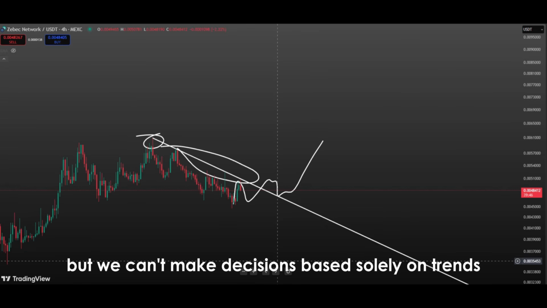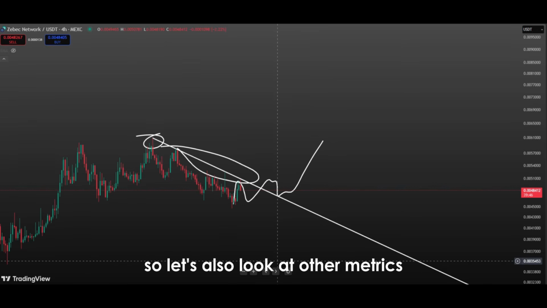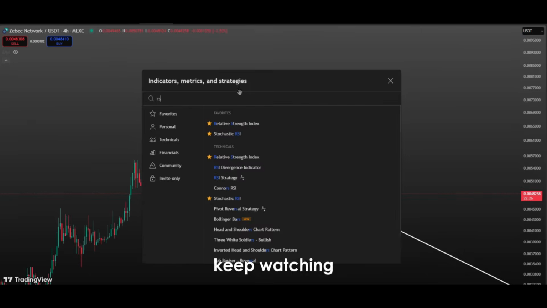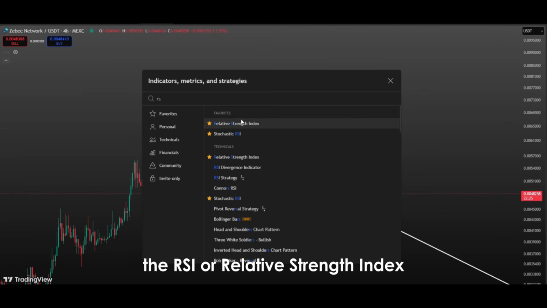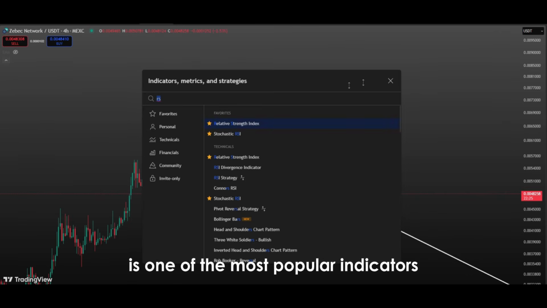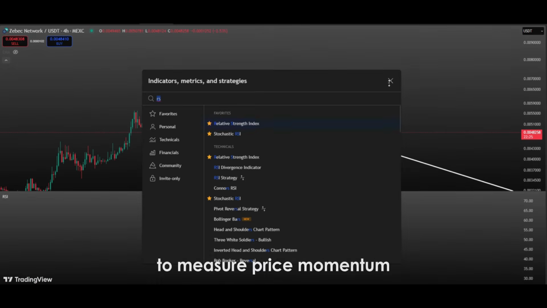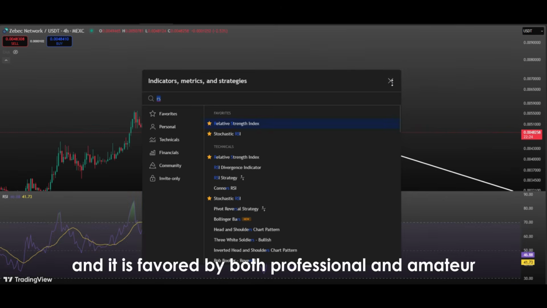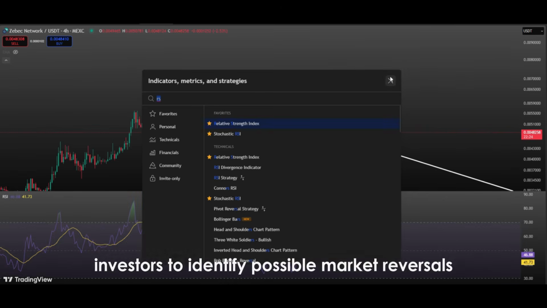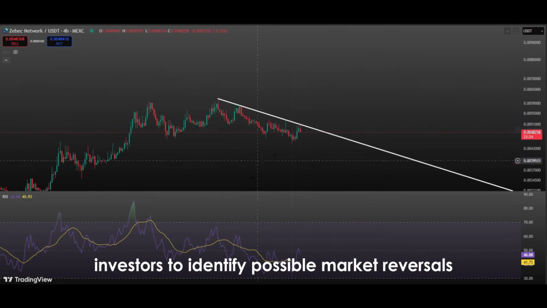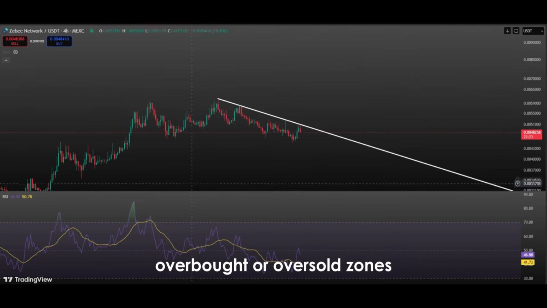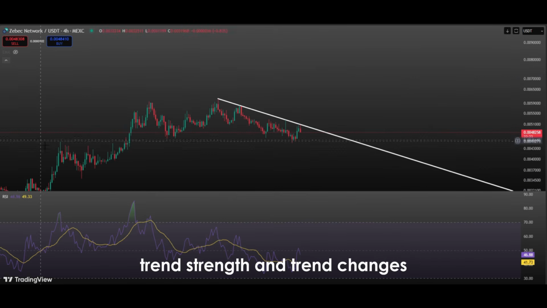But we can't make decisions based solely on trends, so let's also look at other metrics. Keep watching. The RSI, or Relative Strength Index, is one of the most popular indicators used in technical analysis to measure price momentum, and it is favored by both professional and amateur investors to identify possible market reversals, overbought or oversold zones, trend strength, and trend changes.